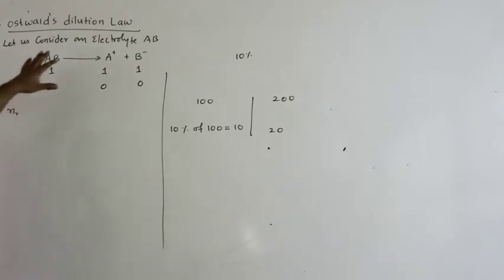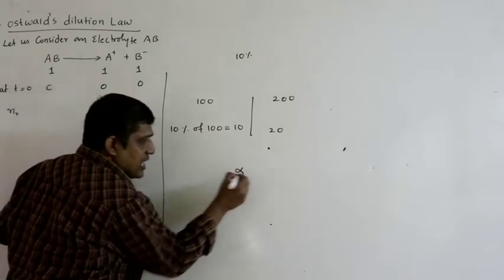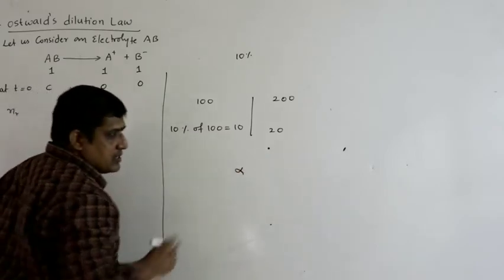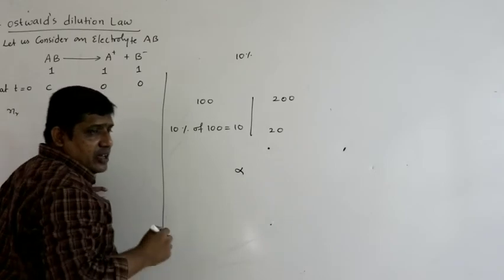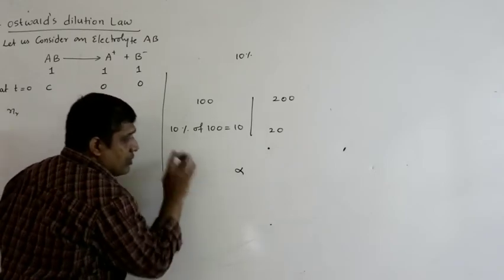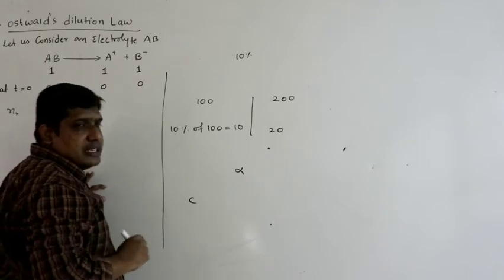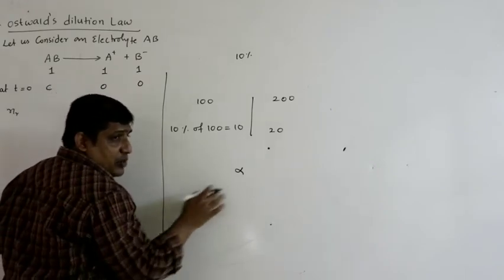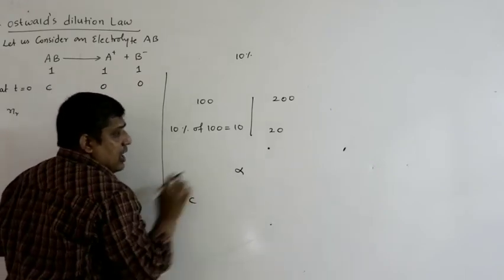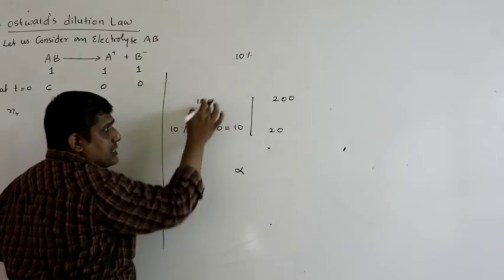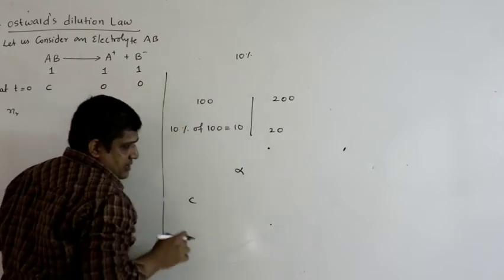Similarly, here I have C moles. Let us assume the degree of dissociation as alpha. That means for every 100 moles, alpha moles are dissociated. But I don't have 100, I have only C. Then what is the number of moles reacted? It becomes C into alpha. It is like 10% of 100, that is nothing but 10.